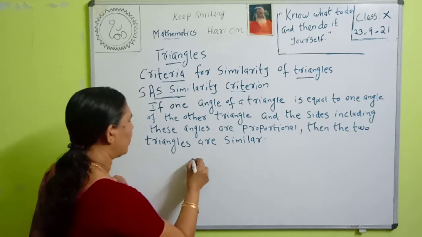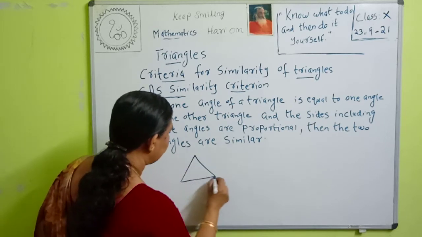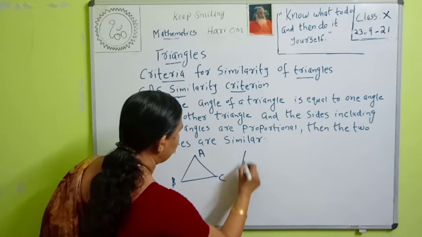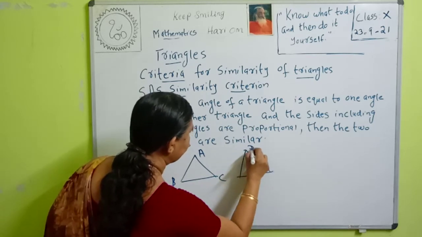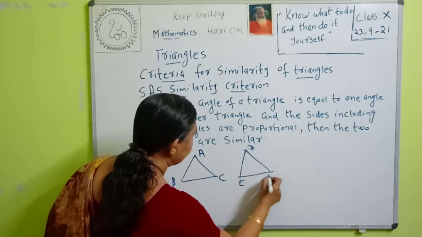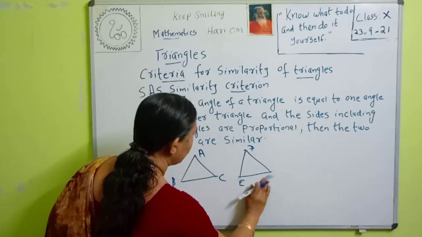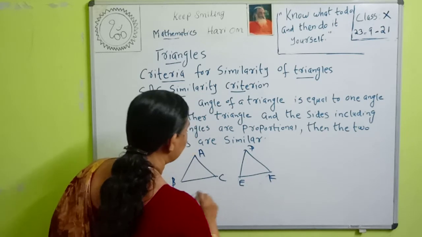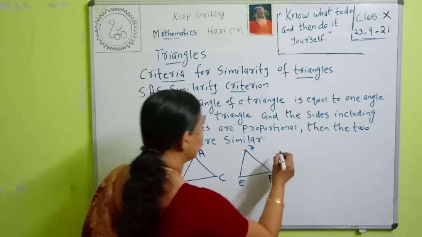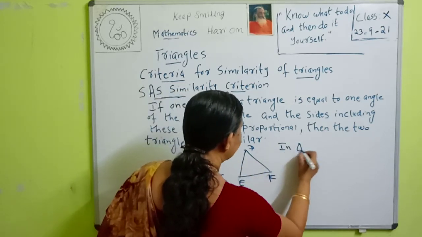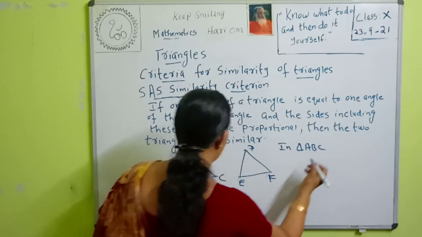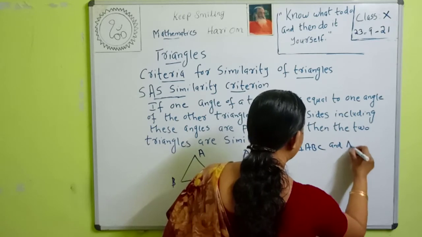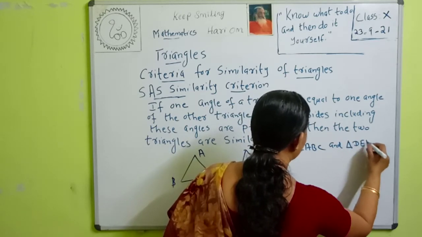Here we take triangle ABC and triangle DEF.